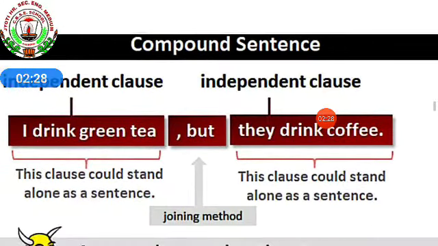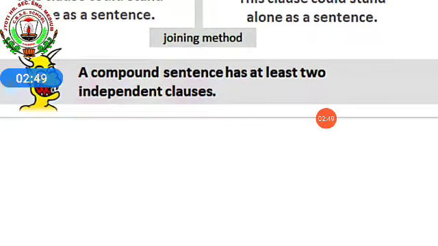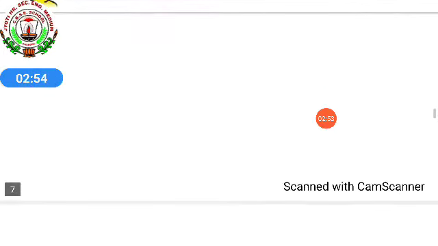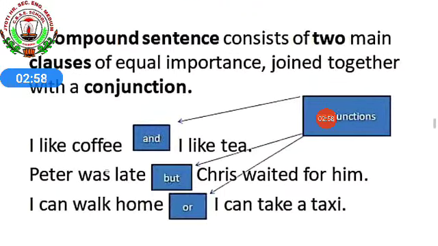Then I gave you another example: I drink green tea, but they drink coffee. Both I drink green tea and they drink coffee are independent clauses. But to make it a complete sentence, we have used but as a conjunction and joined them. See, it's given over here also: a compound sentence has at least two independent clauses.